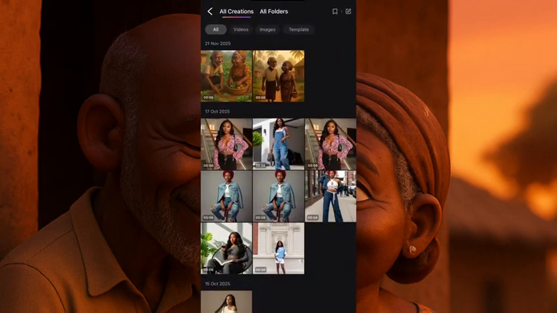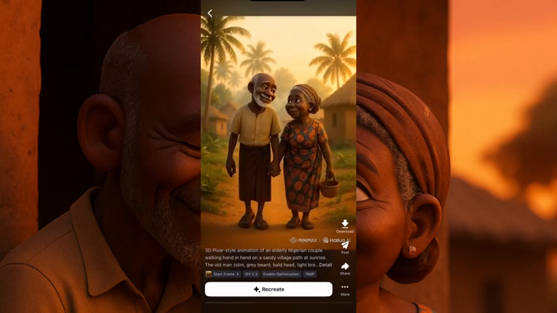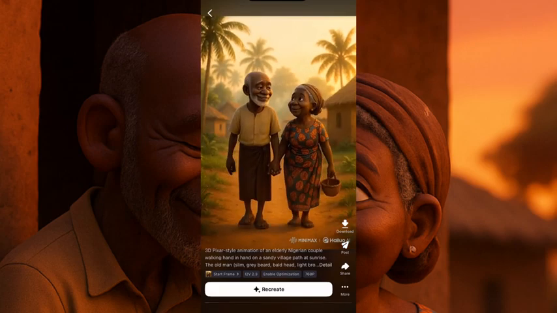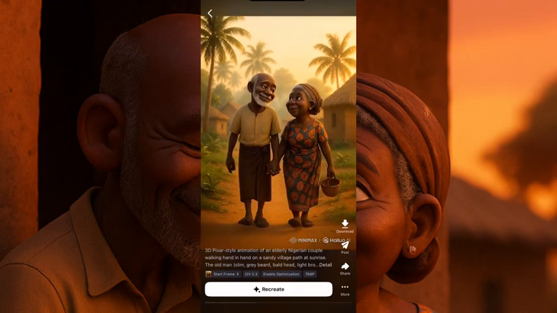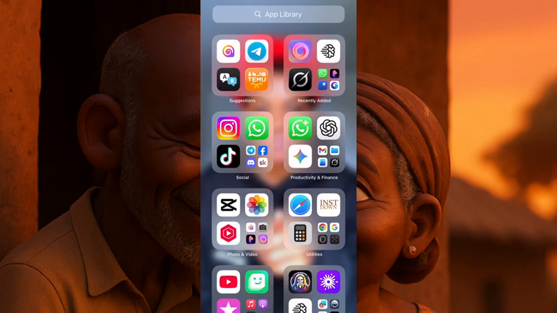I hope I'm not very fast. So this is the first one. Let's see. Oh, perfect. Now let's put our story together. After generating all your images, we put our story together. So now the finishing part is to put our story together.